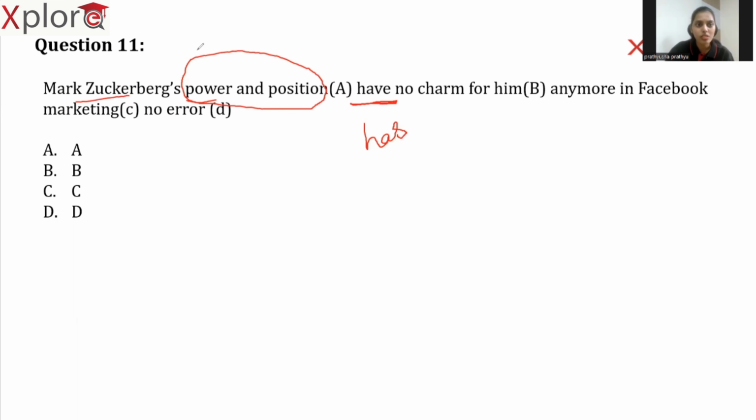Because both the singular nouns are representing the same person, power and position. So initially we have gone through a rule where two singular nouns are representing the same idea or thing. The verb should be singular. So according to that rule here, it is not have, the answer should be has. So the error is in part B.